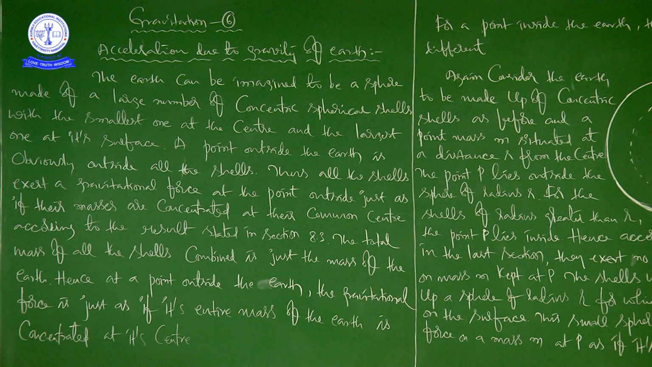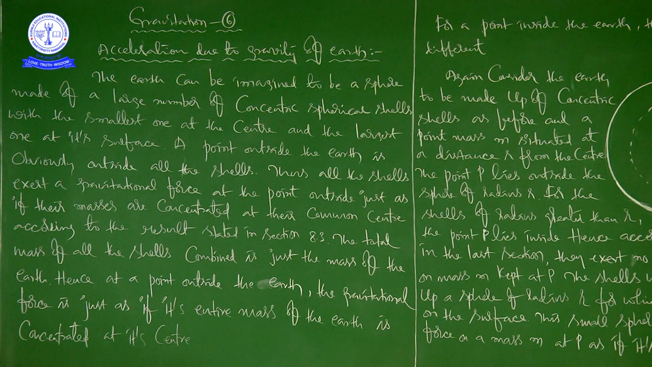And when you are taking this particular spherical shell, suppose you don't have any other shell inside, this is the mass of this particular spherical shell. Like that, if you combine the mass of all the concentric spherical shells, then it will give you the mass of the earth. That only he is saying here. The total mass of all the shells combined is just the mass of the earth. Hence, at a point outside the earth, the gravitational force is just as if its entire mass of the earth is concentrated at its center.